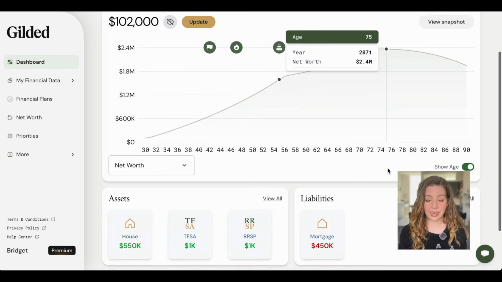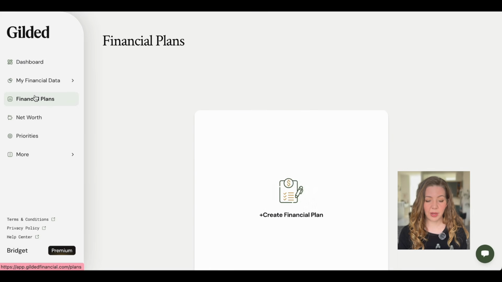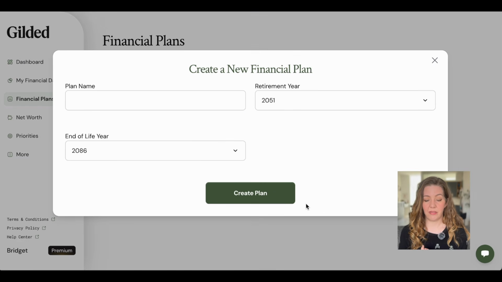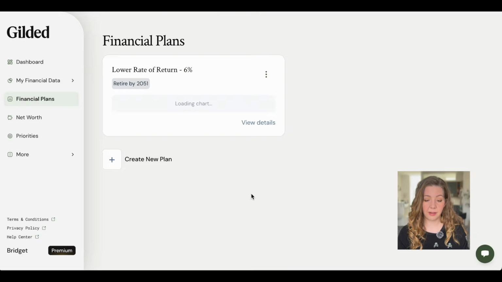Now, this is a pretty nice example, and this person looks really financially secure, but this is assuming that everything goes exactly how they want it to, and maybe we want to test out some different scenarios. So let's go to financial plans, and we can see what happens if they earn a lower rate of return on their investments. We'll say lower rate of return, they're only going to earn 6%. We're going to keep everything else the same in here.